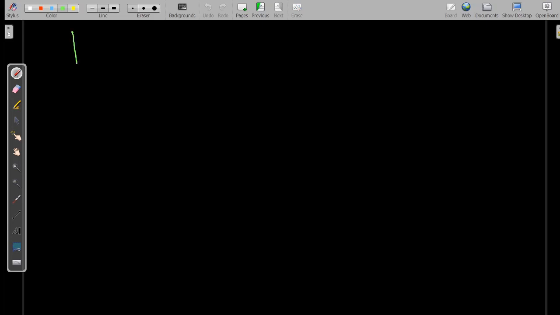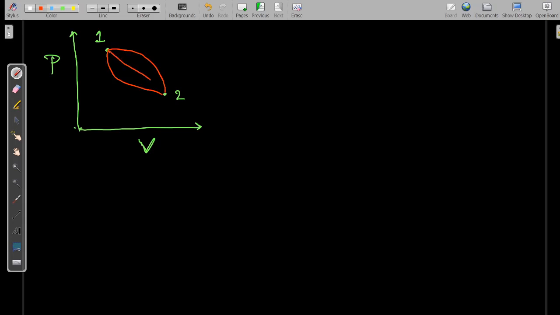So we know that area under the curve on a PV axis is work done. So P and V. Let us consider this is the initial point, point 1, and this is the final point, point 2. Now if I want to join these two states, initial state 1 and final state 2, there are a number of ways through which I can connect these states: 1 to 2, 1 to 2, and 1 to 2. Let us consider this is A, this is B, and this is C.